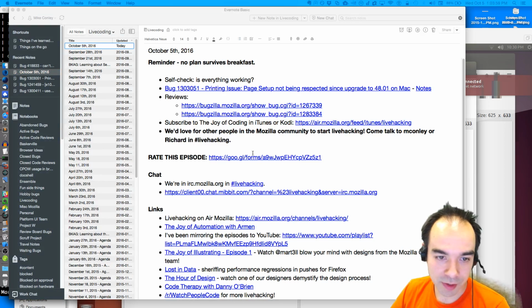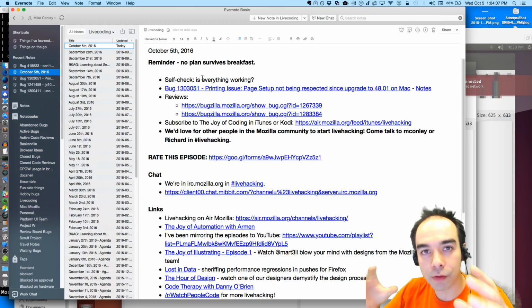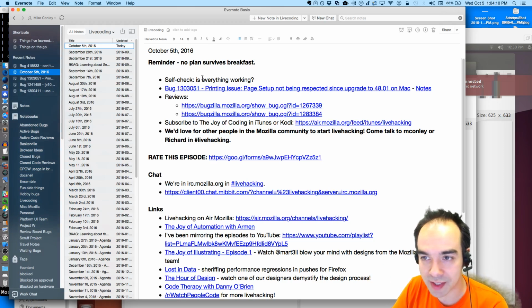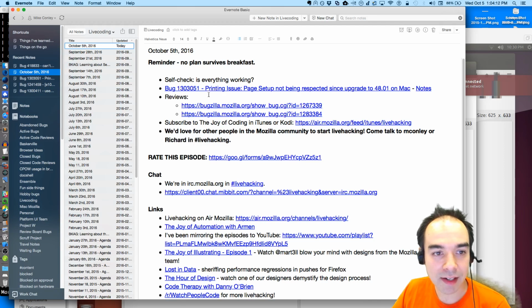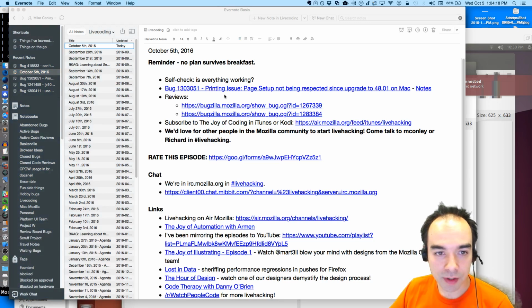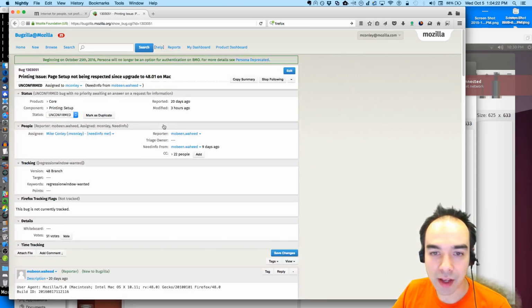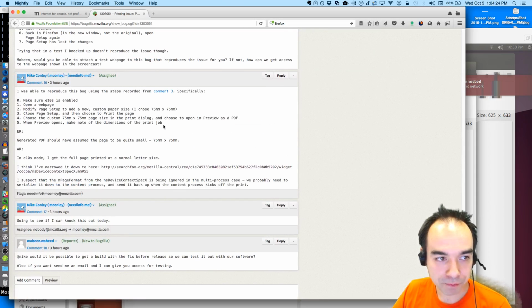Okay, so a blast from the past, a printing bug. This one dropped into my lap a couple of days ago, and I thought it'd be a good fit for the Joy of Coding, a good size, because I think we can actually investigate and get this bug fixed in the same episode. So I'm hoping to do that today. I have sort of an idea. I've done some analysis of the bug. I think I know what needs to be done.